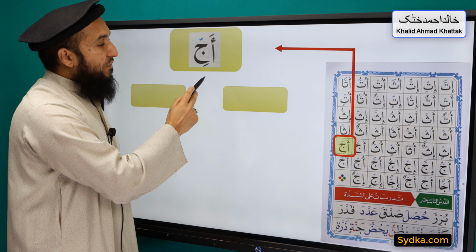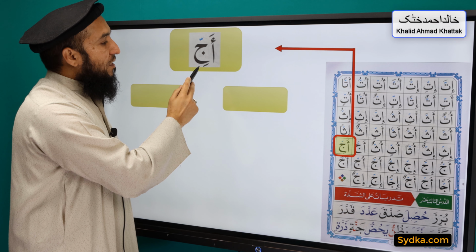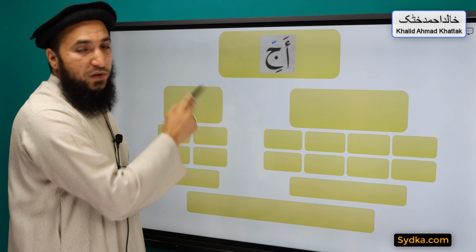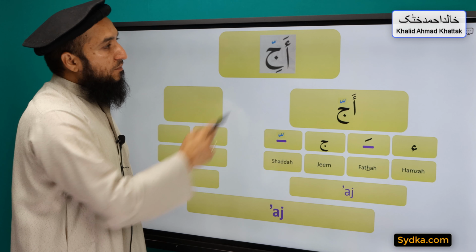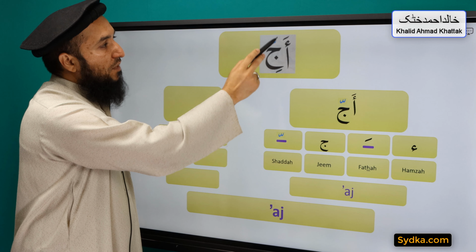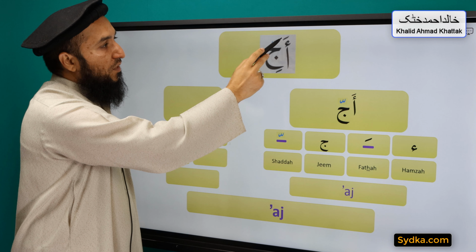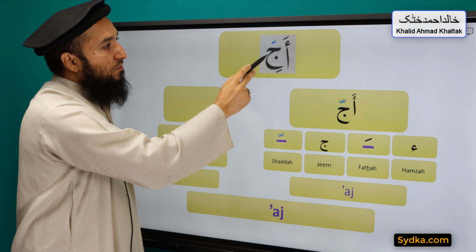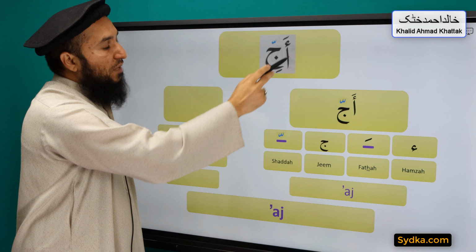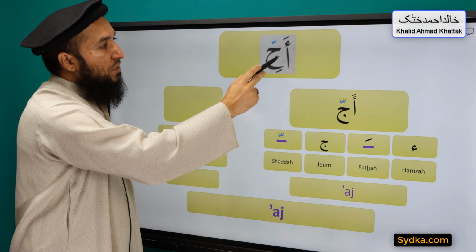The next word we have is Ajji, and it can be divided into two syllables. The first syllable we have is Hamza Fatha Jim Shadda Aj. Hamza is a light letter, it has Fatha on top of it, it is followed by Jim. Jim has a Shadda. This alif is silent and it is used as a chair for Hamza.